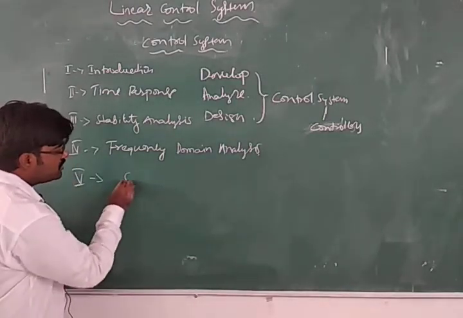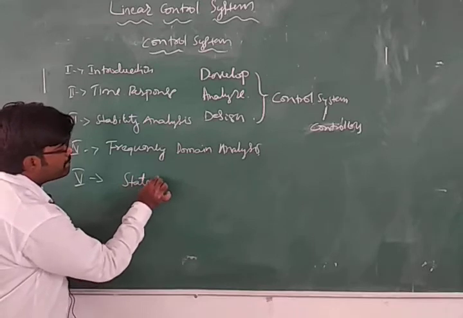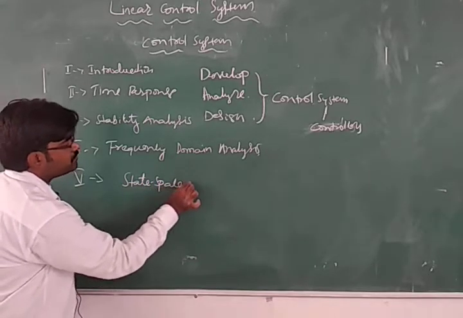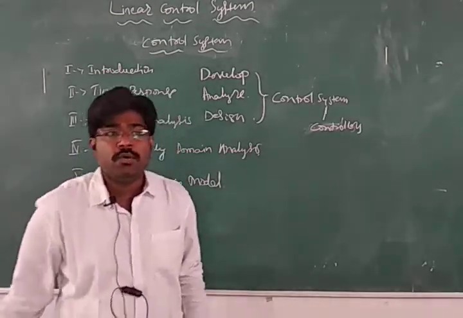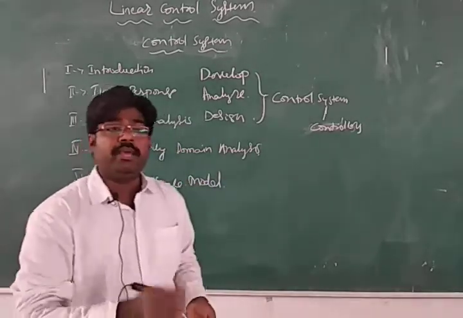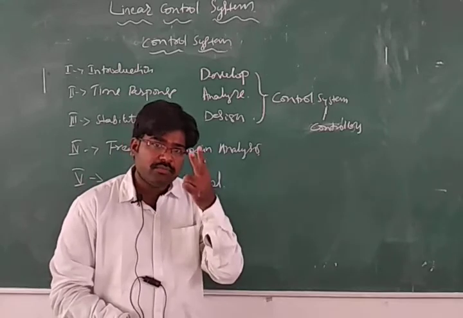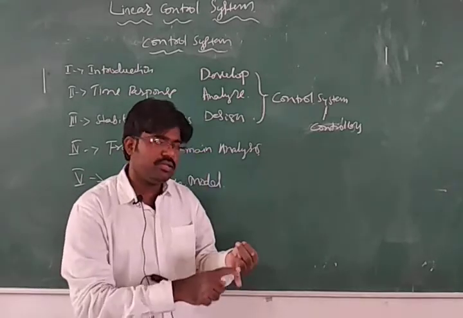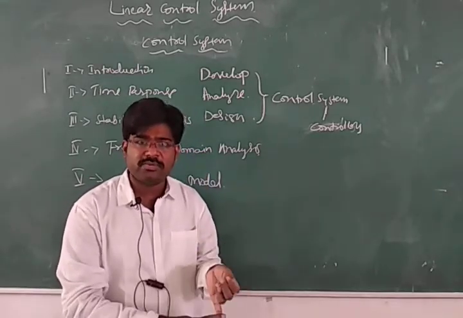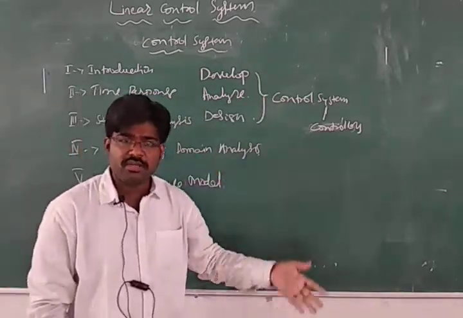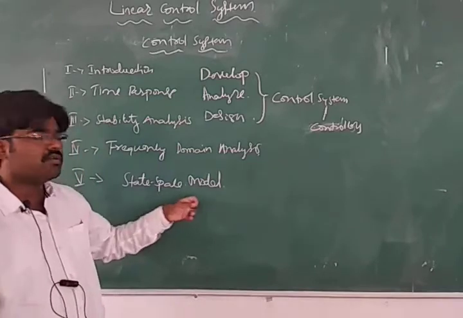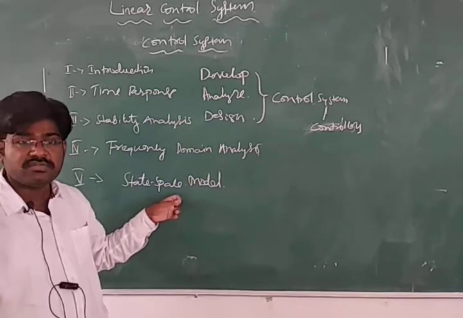That is state space model. Any control system can be represented in two models. One is the transfer function model, another one is the state space model. These four units come under transfer function representation. This is the advanced control systems representation, state space model.